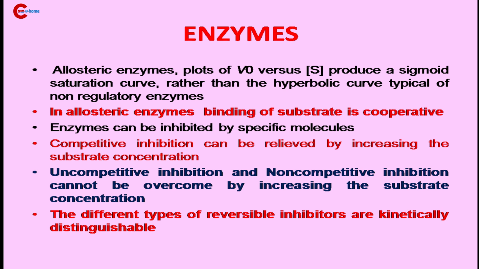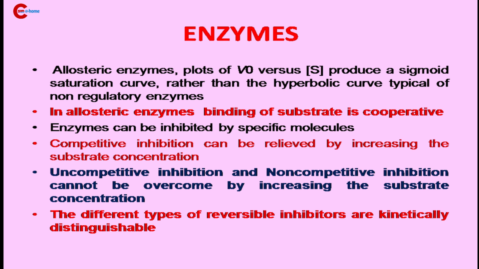Next, enzymes can be inhibited by specific molecules, as you know. Here, three types: competitive inhibition, uncompetitive inhibition, and non-competitive inhibition. A competitive inhibitor binds to the active site of the enzyme and prevents the substrate from binding to that active site.